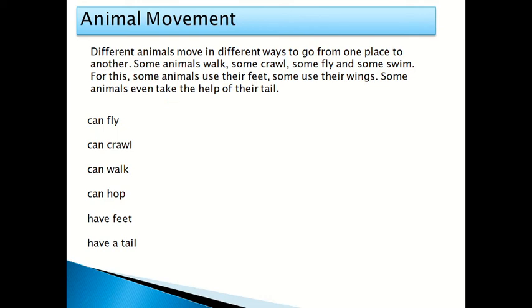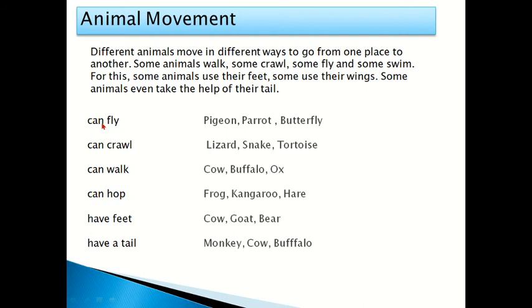So every animal uses a different kind of thing. Just like some animals use their feet, some use their wings, some animals even take the help of their tail. Now we know the example of a few animals. Can fly: pigeon, parrot, butterfly, they can fly.